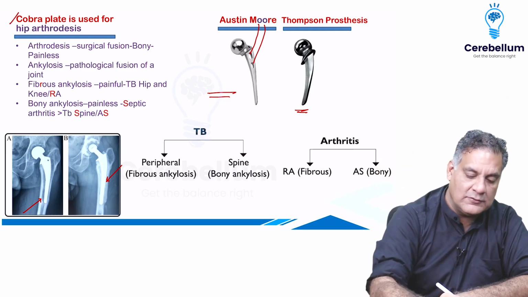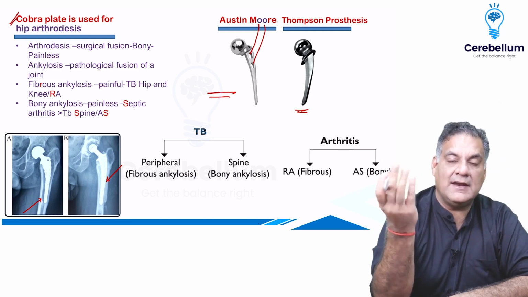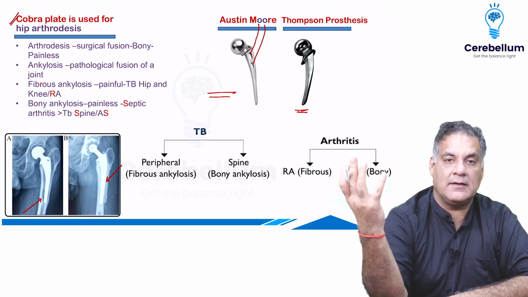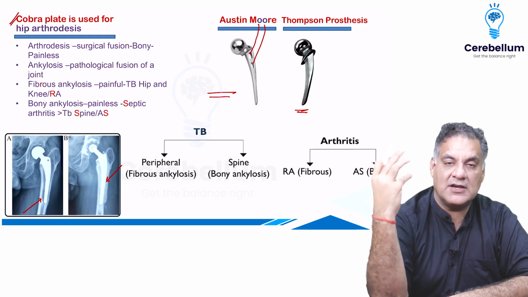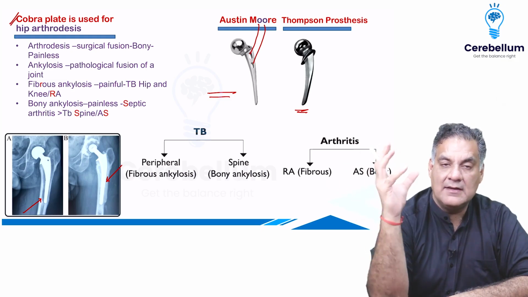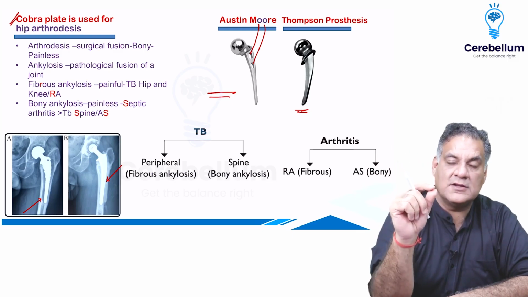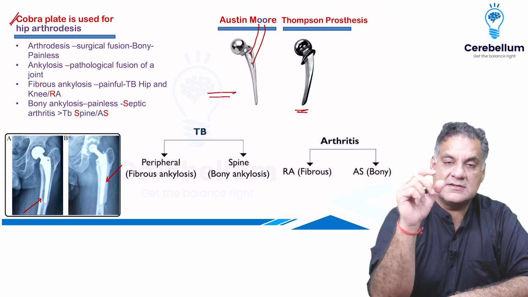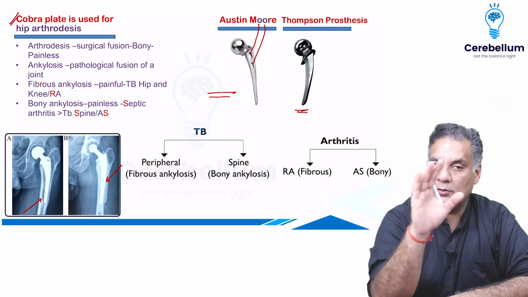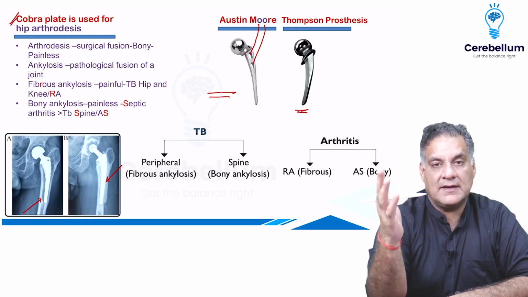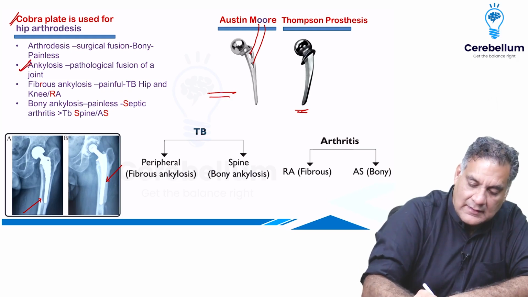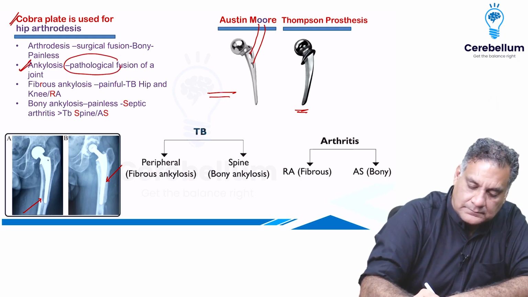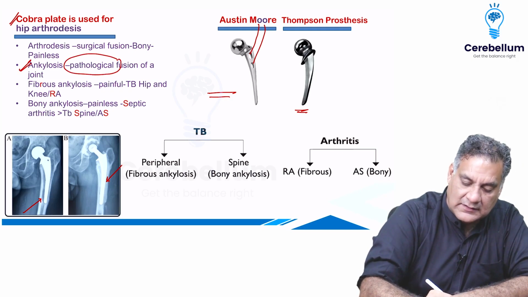This fusion can be done in the hip by using plates, like the cobra plate, which has the shape of a cobra. And here there's a fusion. What causes the fusion? The surgeon, so arthrodesis. Advantage, painless. Disadvantage, no movement. If the same thing is done by a disease, it's called ankylosis. It's a pathological fusion.